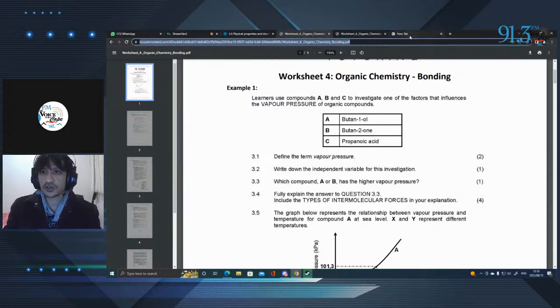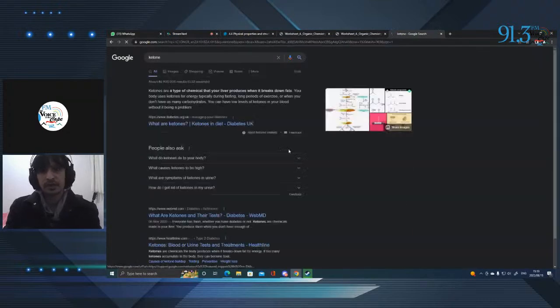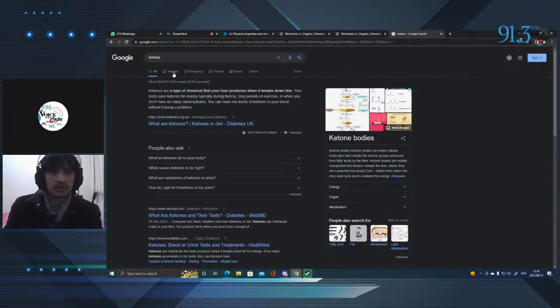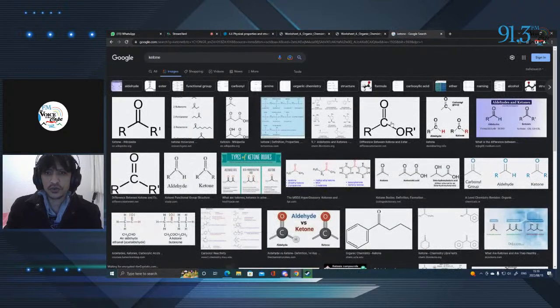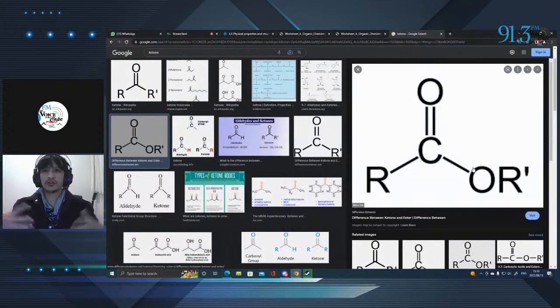If you remember the structure of a ketone, I'll just show you over here quickly. Structure of a ketone, sorry, spelled it incorrectly. So if you quickly look at the structure of a ketone, I'll zoom in on it for you. It has a double bonded oxygen over here. Let me just make it bigger. There's a double bonded oxygen over here, and these R's just represent a random carbon chain that may be on either side of the molecule. So once again, we have some sort of polarity on the oxygen. So it is possible to also get a dipole-dipole force on this molecule.